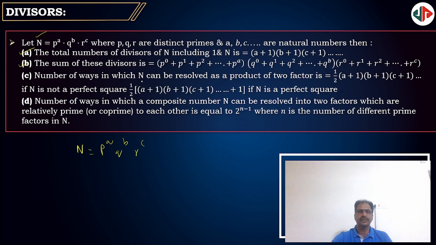Next, the number of ways in which the given natural number n can be resolved as a product of two factors is half into a plus 1 into b plus 1 into c plus 1, and so on, if the given number is not a perfect square. It is half into a plus 1 into b plus 1 into c plus 1, and so on, plus 1 if n is a perfect square.